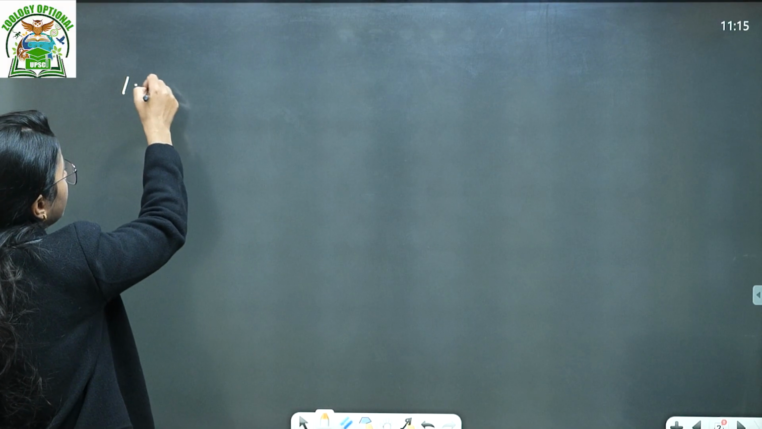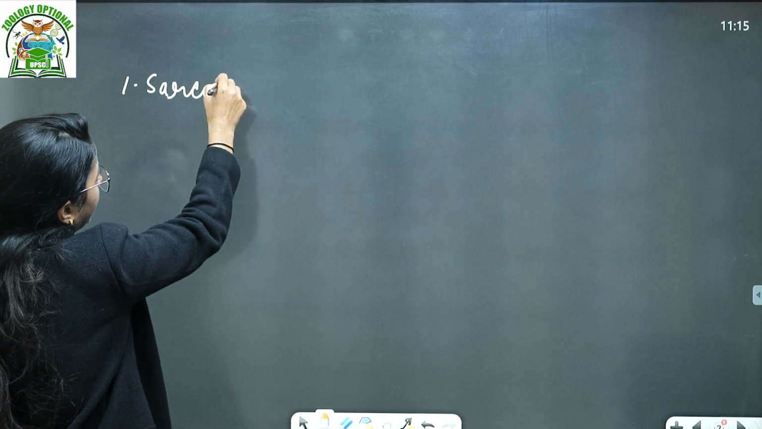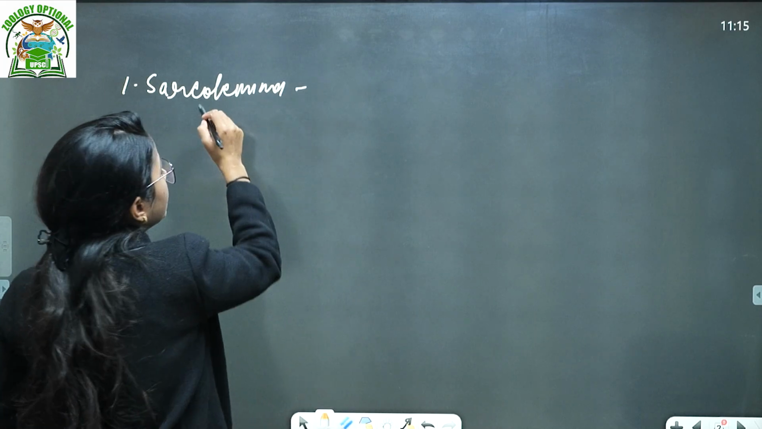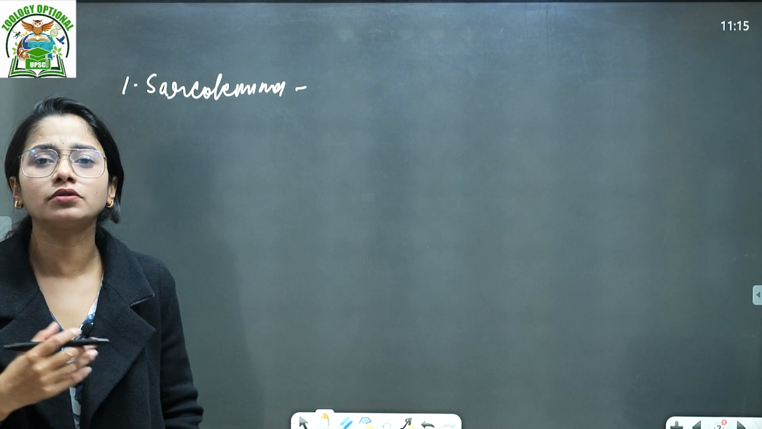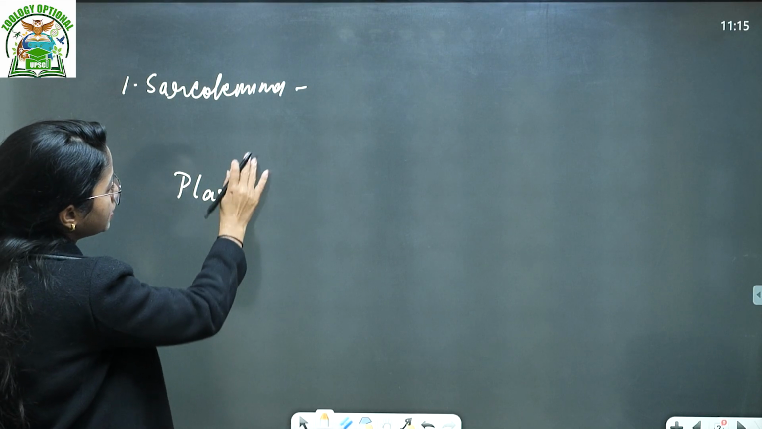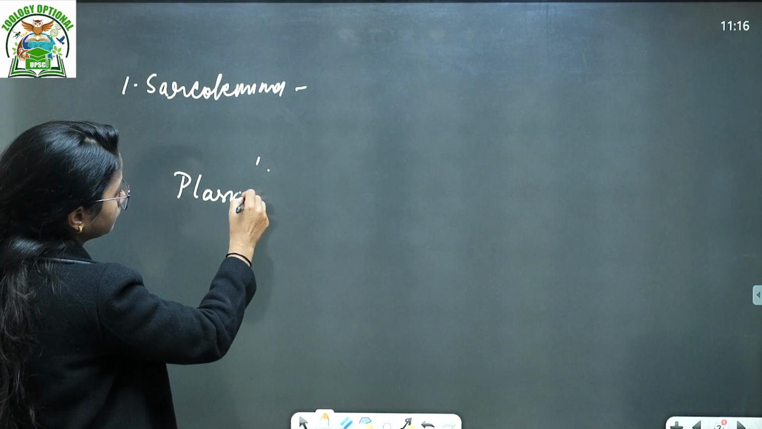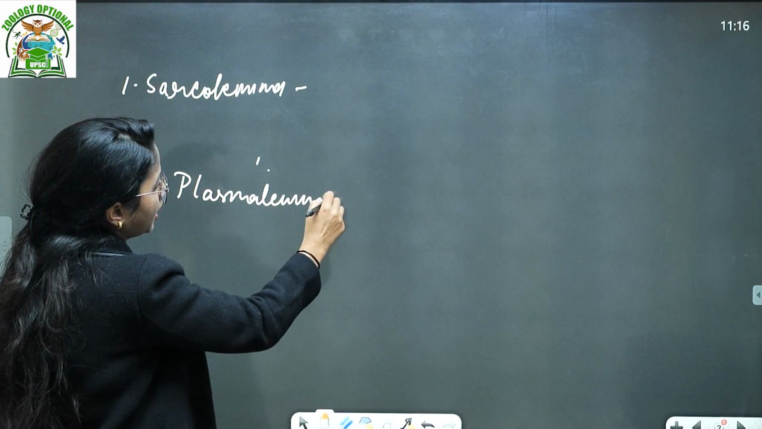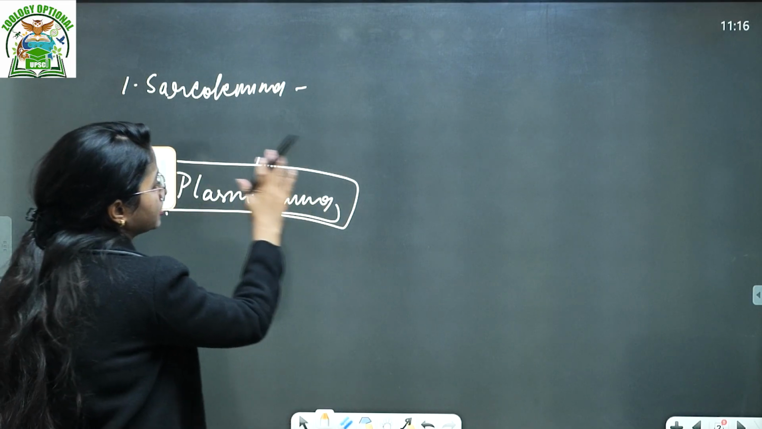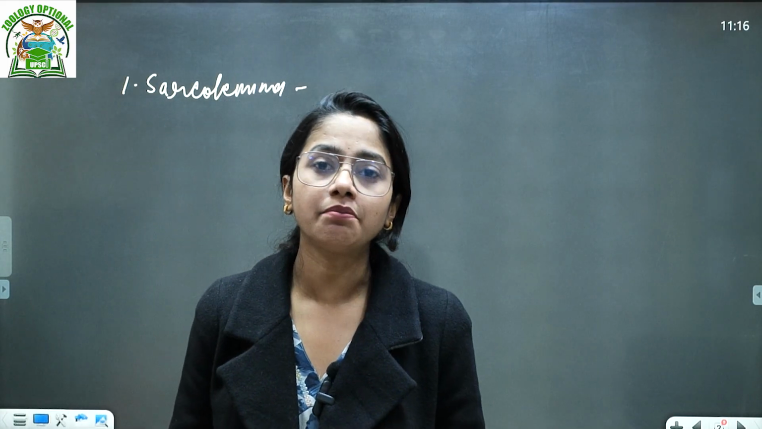The first thing is your sarcolemma. Now we talk about the individual structure of the muscle. You do not need to remember the etymology. Like we say plasma lemma, what is the meaning of plasma lemma? Lemma means membrane, that is, the outer membrane structure. Of course, I will show the diagram also. So sarcolemma is the outer membrane of the muscle fiber.